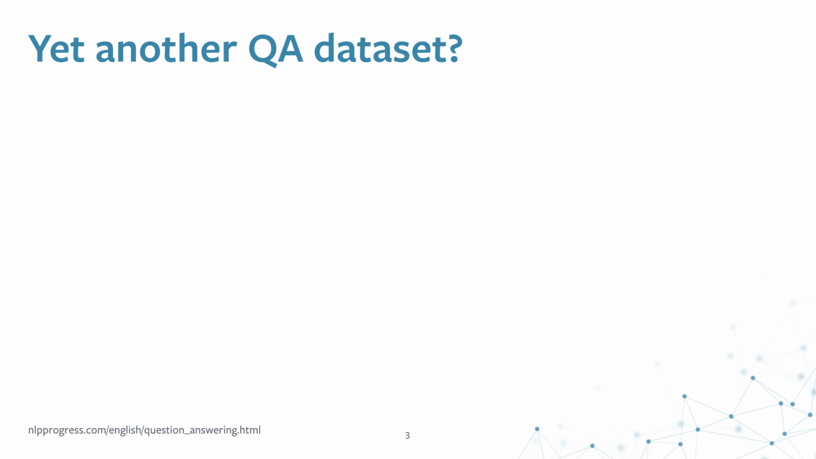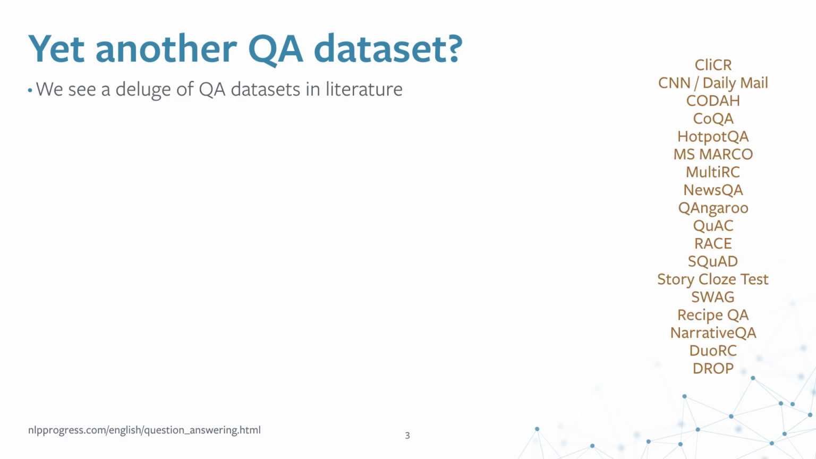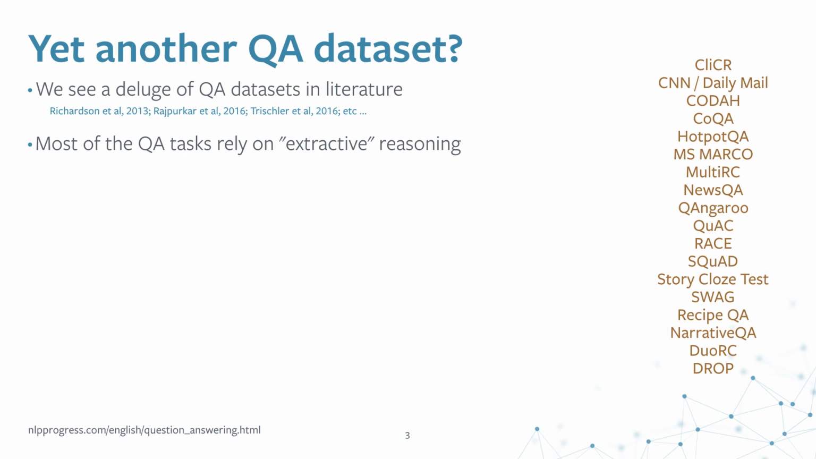So, why do we need yet another question answering dataset? We already see a deluge of question answering datasets in the literature, and it's ever growing. But a lot of these datasets rely on what we call extractive reasoning. When I say extractive reasoning, I mean that they rely on pattern matching because the answer is already present in the document. For example, SQuAD.